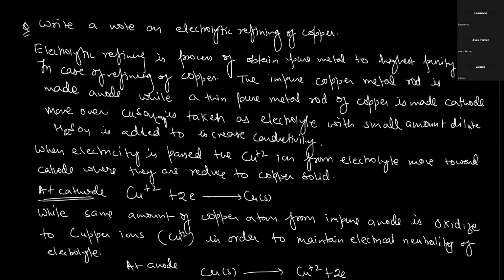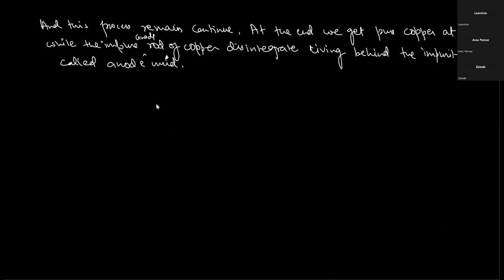Okay, so now moving to the next part, which is alloys. What are alloys?